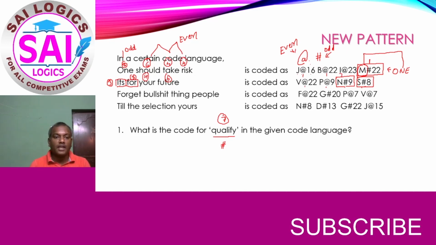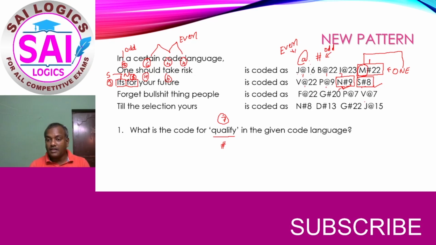Now if you can see, the second letter is T and the previous letter of T is S. And here O's previous letter is N. So now we can come to a conclusion: wherever hash is there, the previous letter of the second letter is being coded. And now have a look at the at-the-rate symbol.